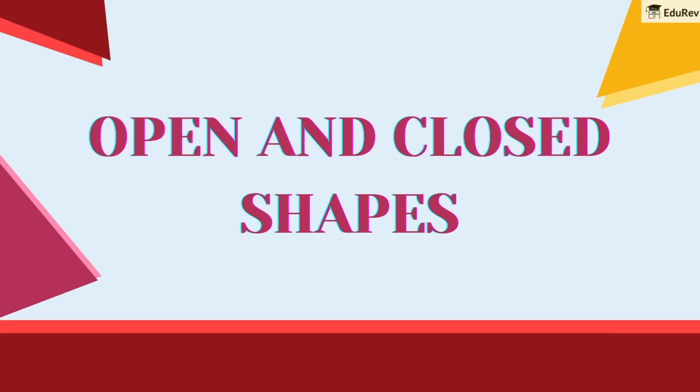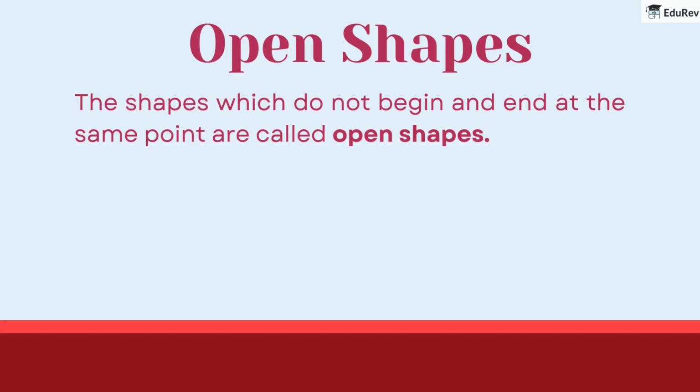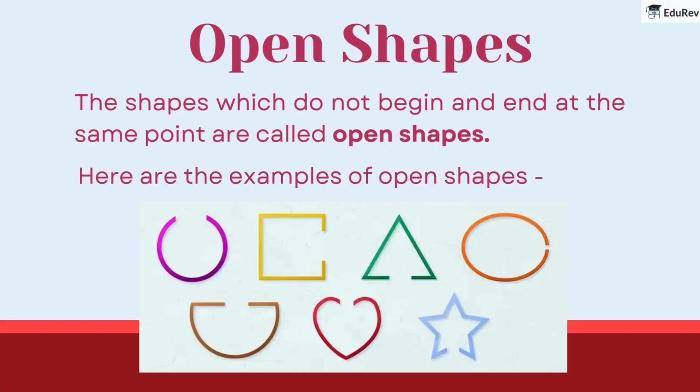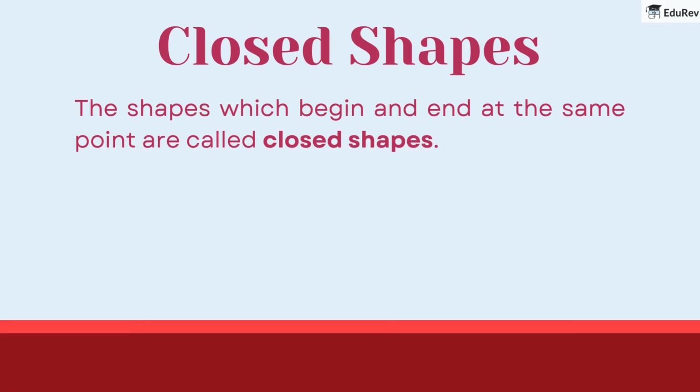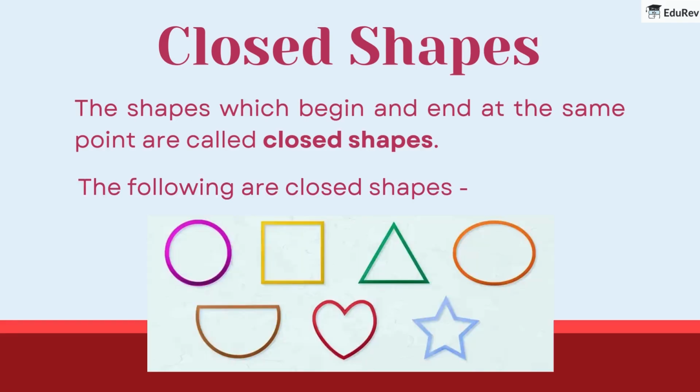Let's start our video by discussing open and closed shapes. Open shapes: the shapes which do not begin and end at the same point are called open shapes. Here are the examples of open shapes. Closed shapes: the shapes which begin and end at the same point are called closed shapes. These are the examples of closed shapes.